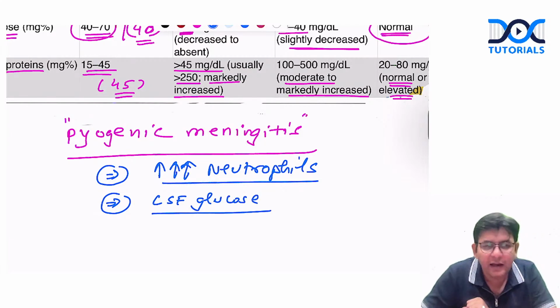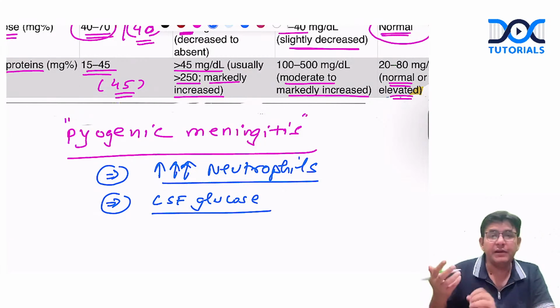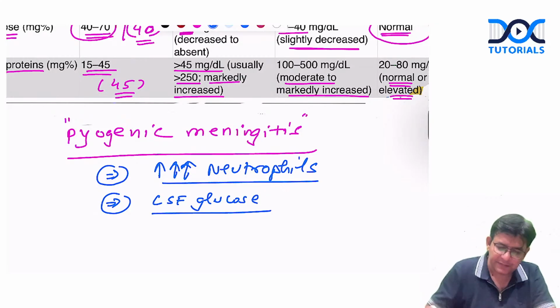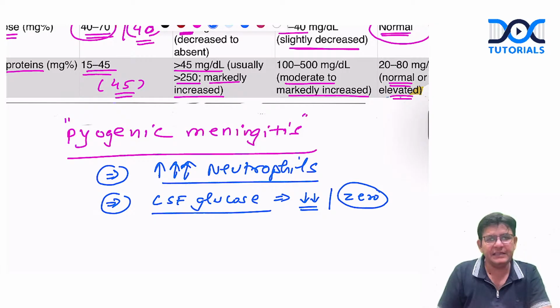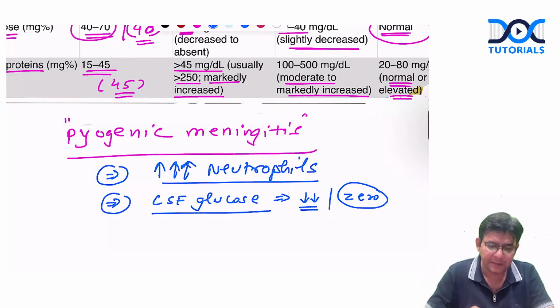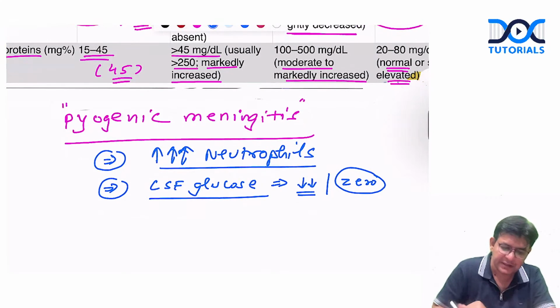Do the bacteria love glucose? They love it very much. So obviously it will decrease, and it can decrease even to zero. The CSF glucose decreases in the case of pyogenic meningitis.